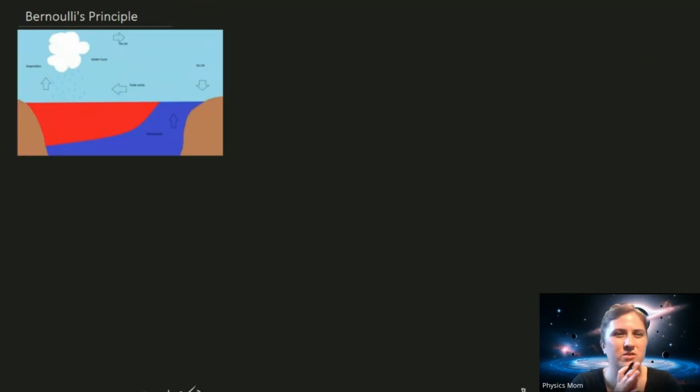So I want to also briefly talk about what happens when the pressure does change, because part of why I think Bernoulli's principle is so cool is that we can make water counteract gravity. And the way we do that is by changing the pressure. Again, this is somewhat of an oversimplification, but the thermocline, so I know the image is small and kind of blurry, is a very good example.